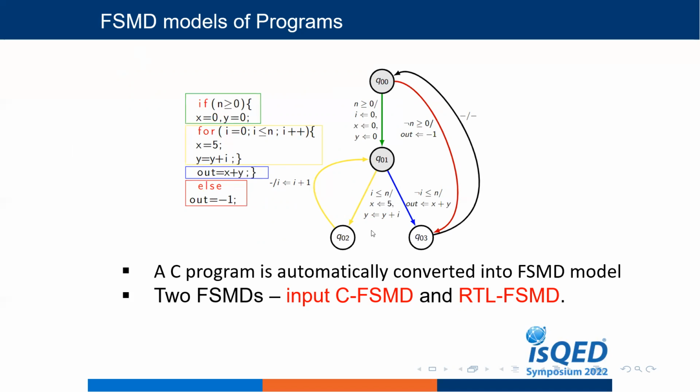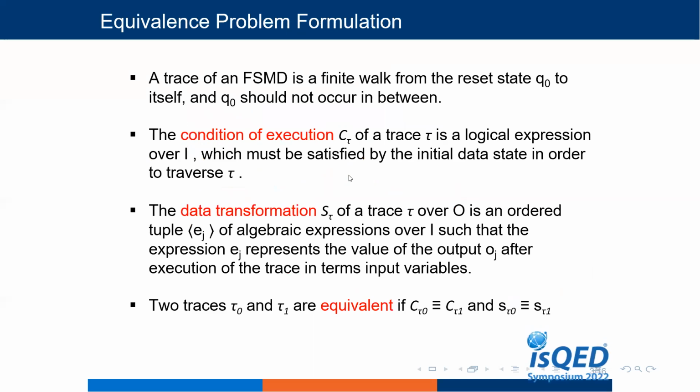If I is less than or equal to 10, X is set to 5 and Y will be incremented by 1. Then this process will continue until this condition is false. If this condition is false, then the output will be X plus Y. Then this will come again to the reset state. Likewise, we can also model the RTL FCMD like this.